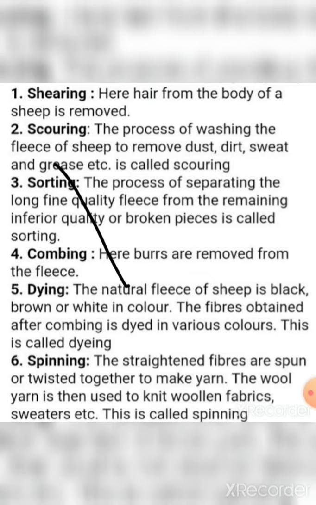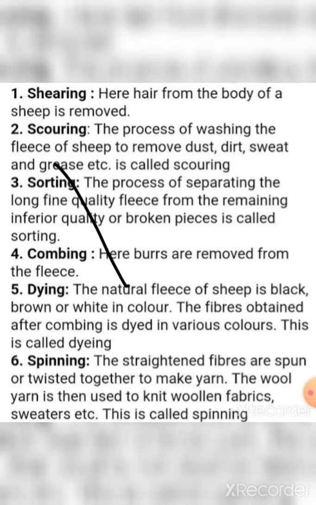Now, next one is combing. Students, you might have felt that whenever you wear woolen clothes of local quality, after just getting washed once, you feel fur-like structures on your body, and they are known as burrs. During combing, they are removed. But if it is a local quality thing, then these are mostly not removed from the cloth. This is a very important part, so you should write this.